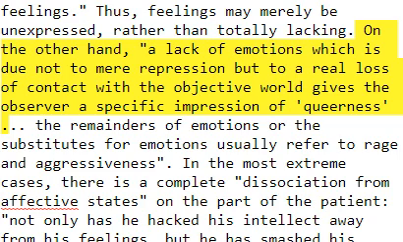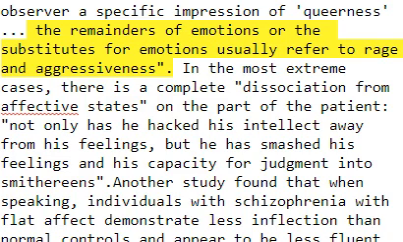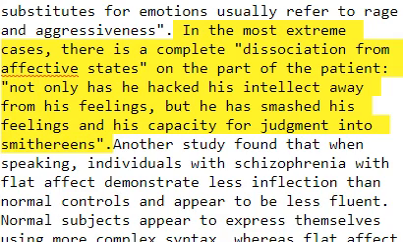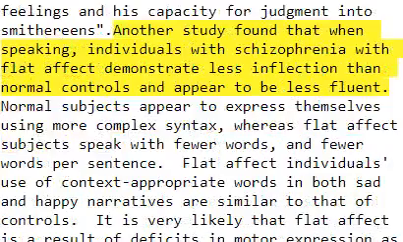On the other hand, a lack of emotions which is due not to mere repression but to a real loss of contact with the objective world gives the observer a specific impression of queerness. The remainders of emotions or the substitutes for emotions usually refer to rage and aggressiveness. In the most extreme cases, there is a complete dissociation from affective states on the part of the patient. Not only has he hacked his intellect away from his feelings, but he has smashed his feelings and his capacity for judgment into smithereens.